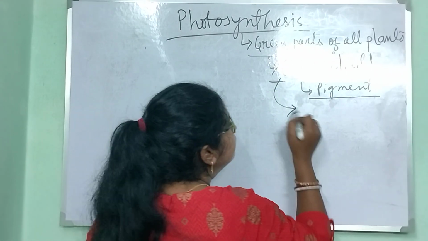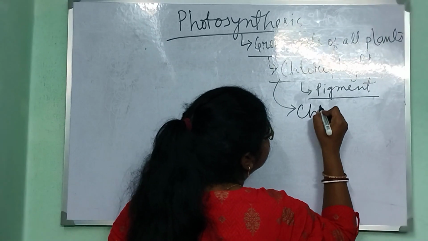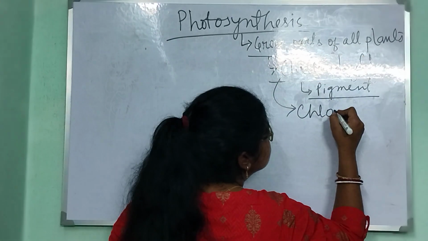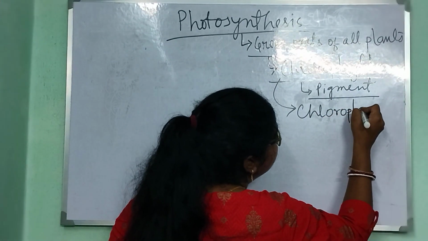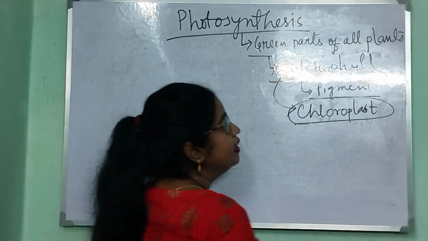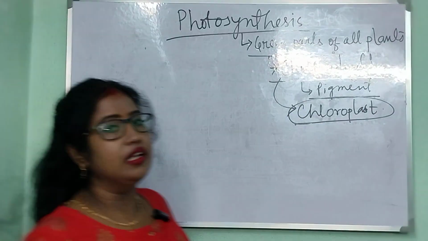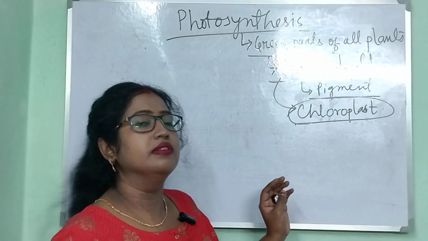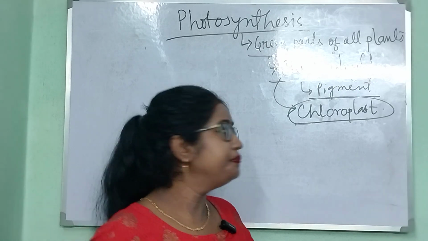Chlorophyll is found in the cell component known as chloroplast. You all know about chloroplast. This is a double membrane bound cell organelle found only in plant cells.